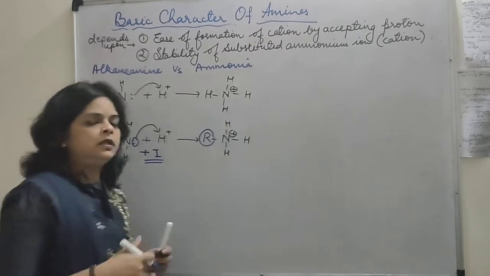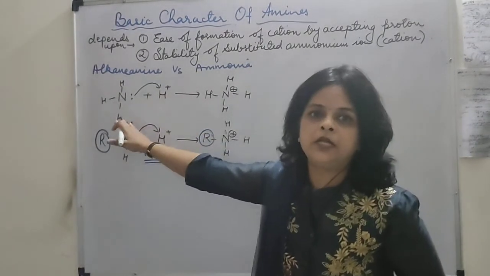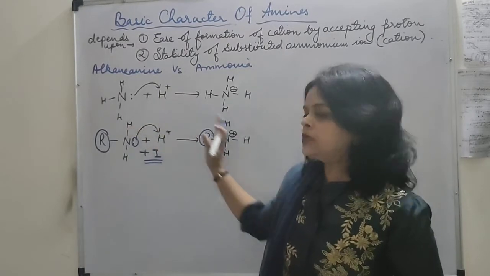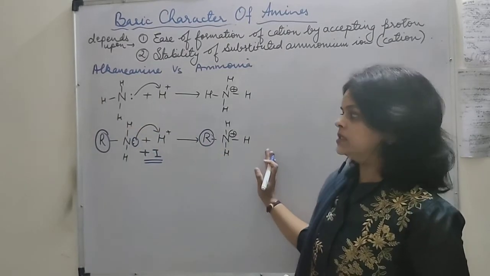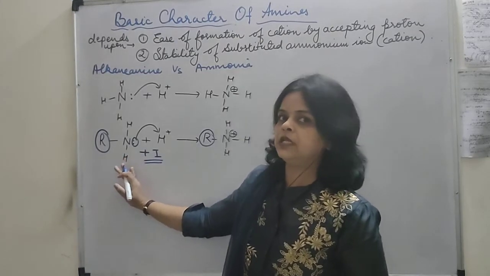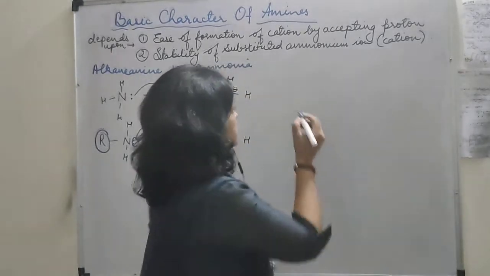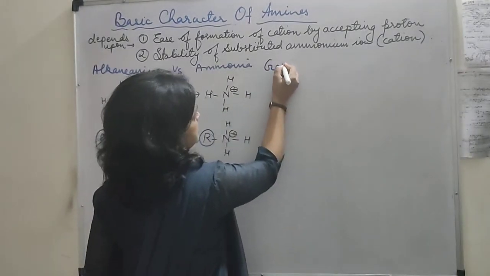So we can say in both points that the electron pair is easily given to the proton, and the cation that forms is also more stable as compared to the ammonium ion. So we are saying in the gaseous phase, I am just writing the conclusion over here. Let us talk about the gaseous phase.